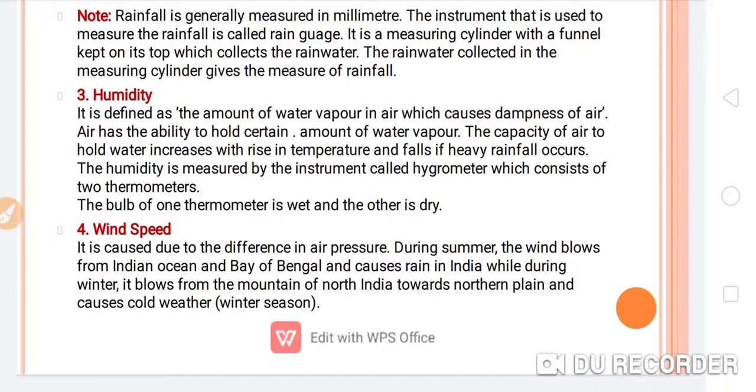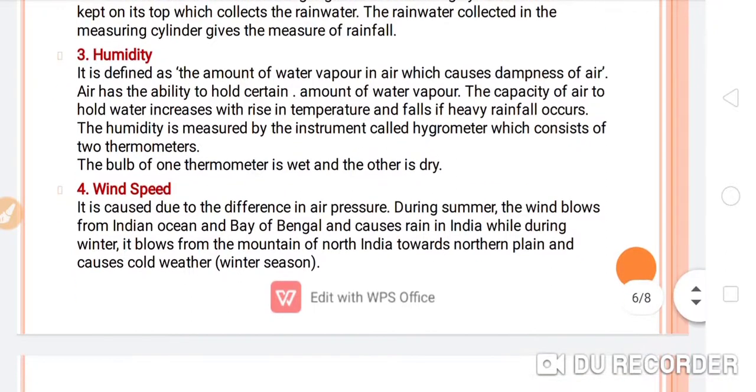The capacity of air to hold water increases with rise in temperature and falls if heavy rainfall occurs. Humidity is measured by an instrument called a hygrometer, which consists of two thermometers. The bulb of one thermometer is wet and the other is dry.